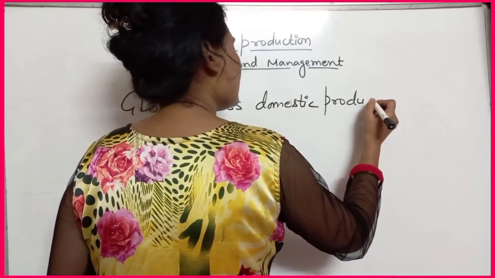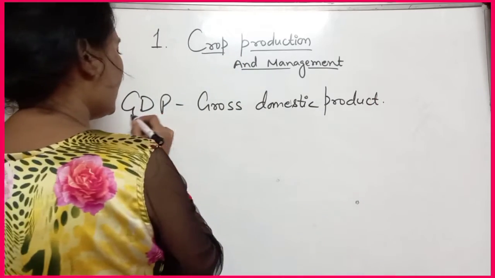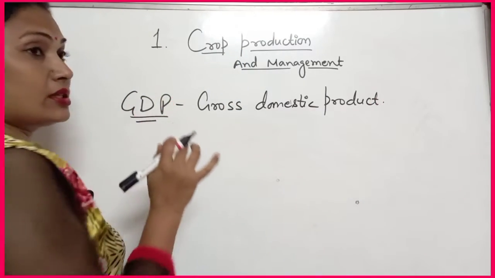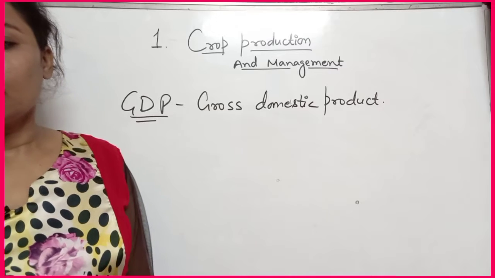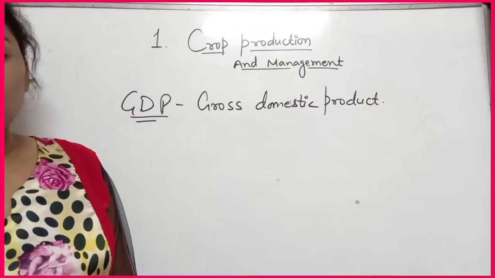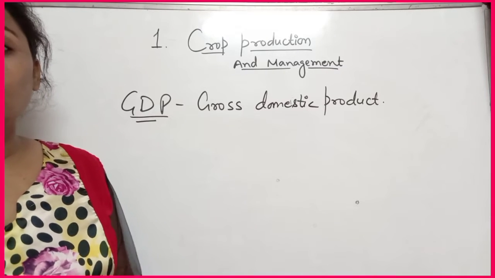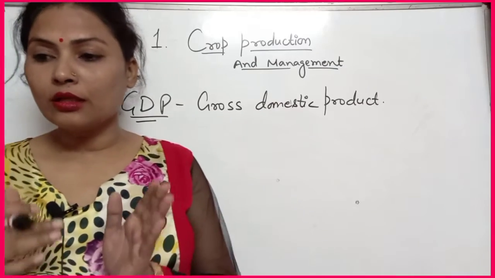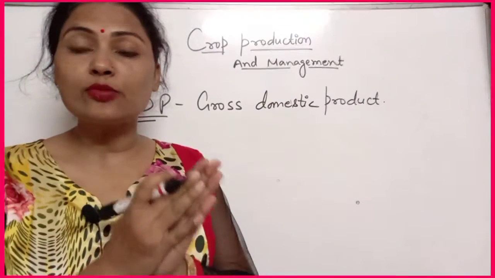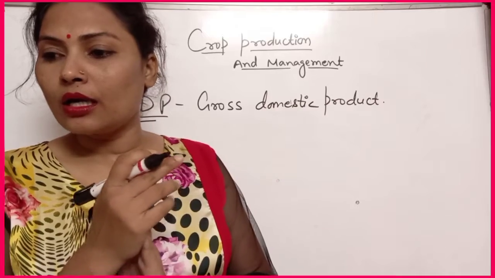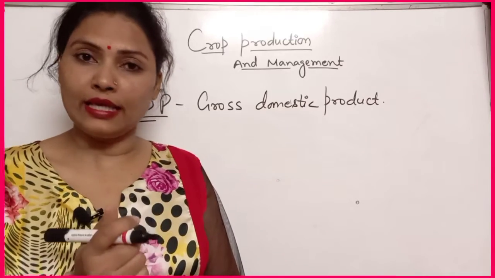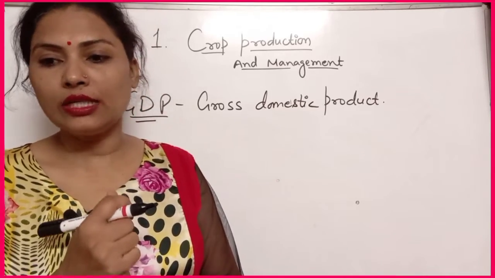Okay, that is GDP. Actually, GDP is gross domestic product, and the total value of all goods and services produced by a country in 1 year, that is known as GDP.